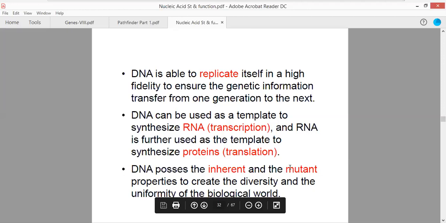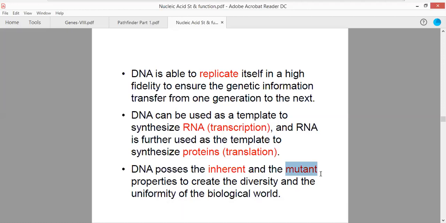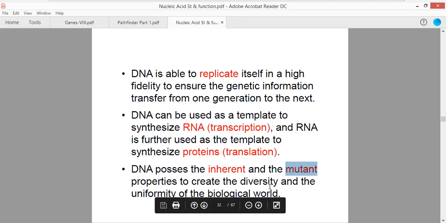RNA has a very high rate of mutation, but that is not so good because there are two parameters: one is mutation and another one is genetic inheritance. If there is a high rate of mutation, there is a low rate of genetic inheritance. RNA has a very high rate of mutation but a very low rate of genetic inheritance. That is why it is not a very good genetic material as compared to DNA.